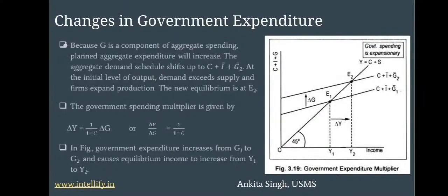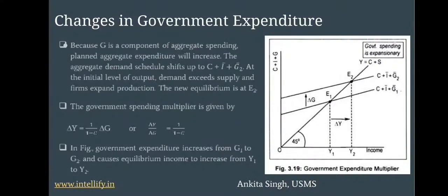and when the government increases the government expenditure, we come to point E2, which is C plus I plus G2, that is the changed government expenditure. E2 is aggregate demand equal to income at the Y2 level of income. We can see that at the increased level of government expenditure, the income has risen from point Y1 to Y2.